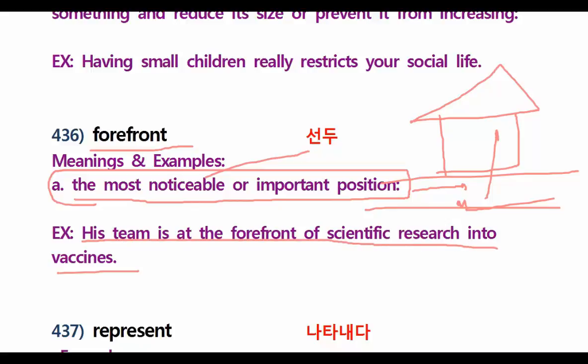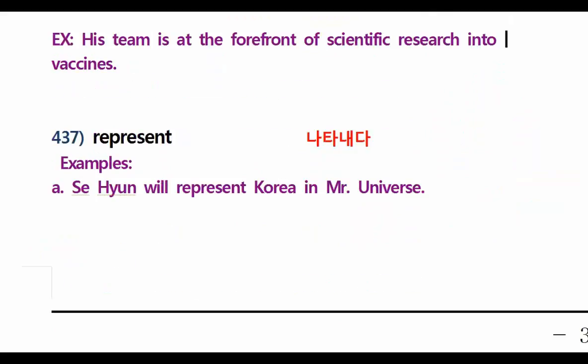What does it mean? They are at the important position. Why? Because they are doing scientific research to make vaccines. Vaccines are, for example, in winter, we try to have vaccines so that we will not get sick of cold. Understand? Very good. Now let's go for represent.